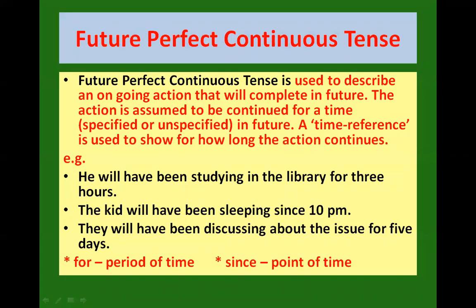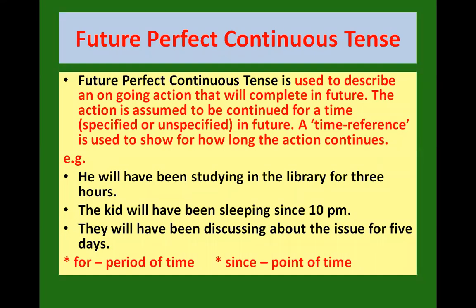And the last part is the future perfect continuous tense. ये जो future perfect continuous tense है, ये अब जो है ज़्यादा use नहीं किया जाता है. It is no longer in use these days. But still, we can understand how it is used. Future perfect continuous tense is used to describe an ongoing action that will complete in future. That means future के किसी एक point पे वो काम शुरू होगा, then it will continue for a moment and then it will get over.